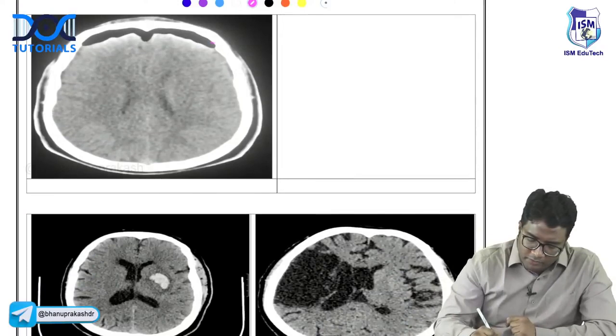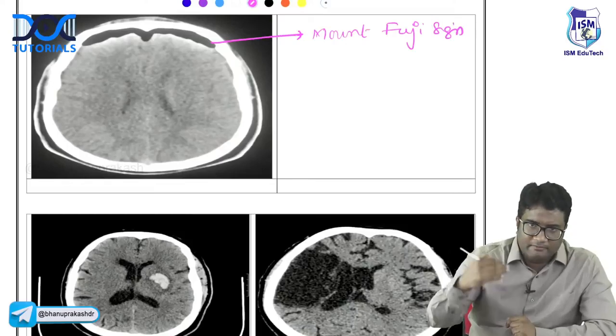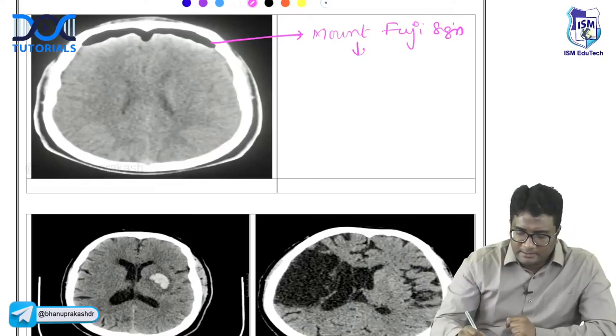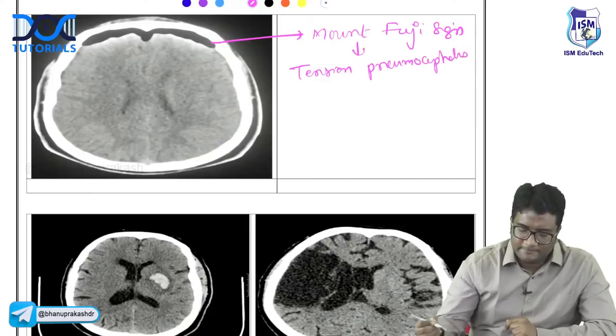This is Mount Fuji sign. Air will come on the top. This is suggestive of tension pneumocephalus. Tension pneumocephalus. Mount Fuji sign. Right.